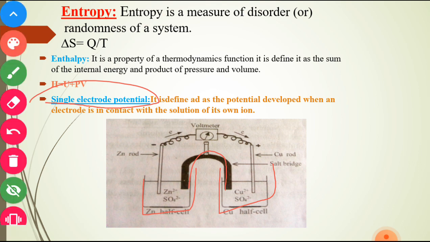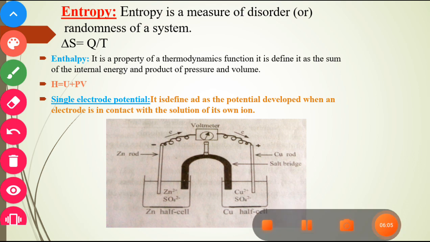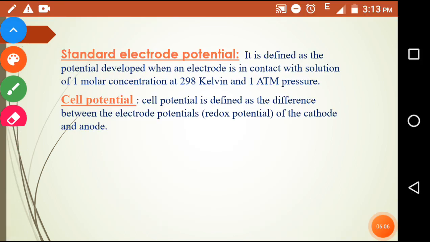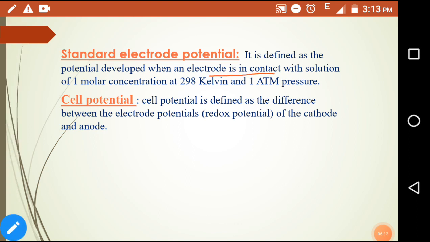Next, move on to the standard electrode potential. Standard electrode potential is defined as the potential developed when an electrode is in contact with a solution of 1 molar concentration at 298 Kelvin and 1 atmospheric pressure. It is the same as the single electrode potential, but here the molar concentration, temperature and pressure are taken as constant. It is called standard electrode potential.